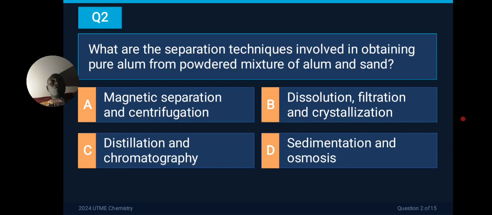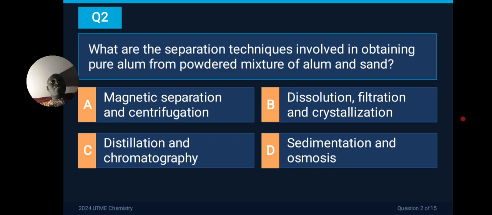We go to question 2 of 2024 UTME past questions, which says, what are the separation techniques involved in obtaining pure alum from powdered mixture of alum and sand? When you mix alum and sand, how do you get your pure alum back?